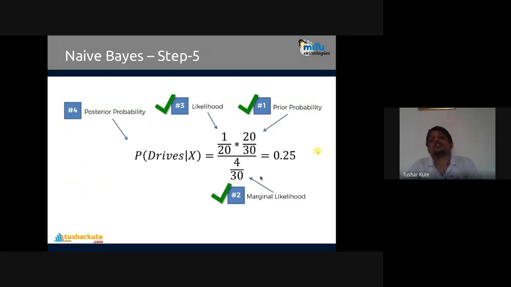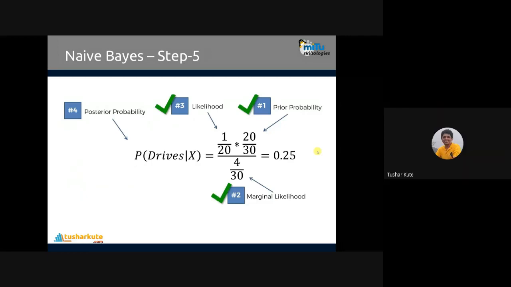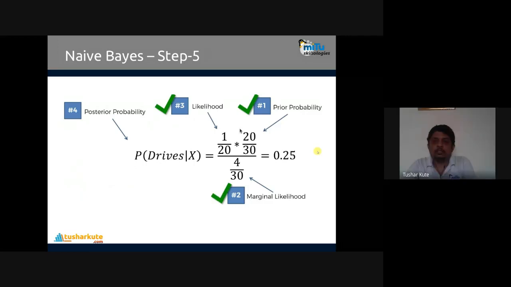Marginal likelihood is the same. Out of all 34, they are similar observations. That is okay. But out of 4, only 1 is the likelihood. It means only one element out of 20 is similar to that. That is 1 divided by 20, into 20 out of 30. This is the prior probability of the class driver. If you put them together, we get a 25% probability that we are in the driver category.